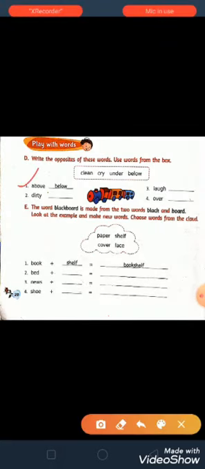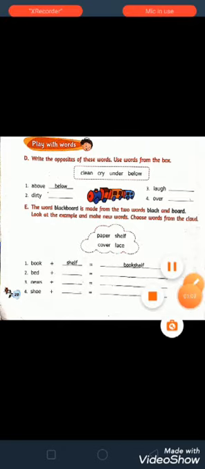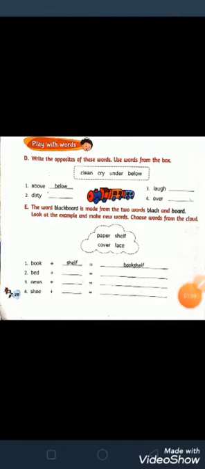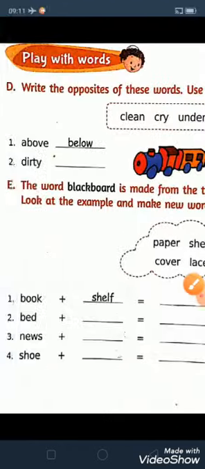First one is above. So above means what? Uppare. So what is the opposite of above, children? Opposite of above is below. Okay? Below means tole. BELOW, below. It has already written. Now the next one.